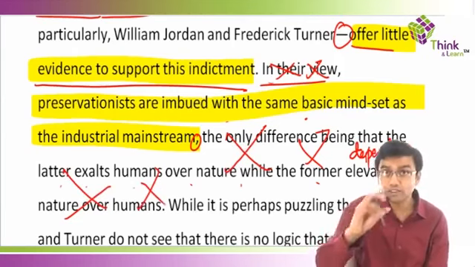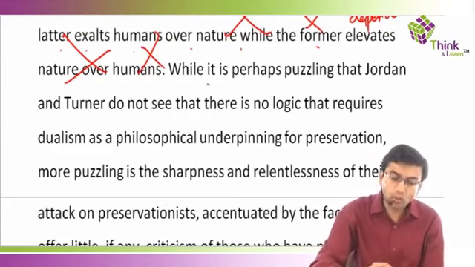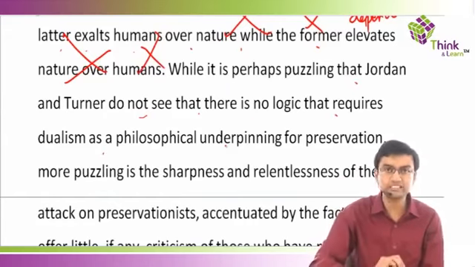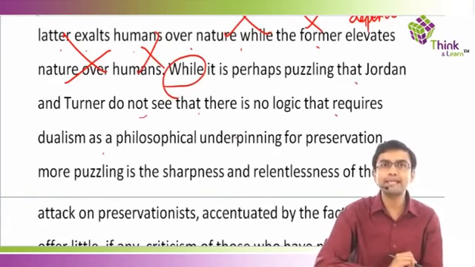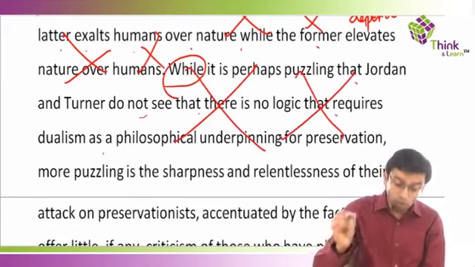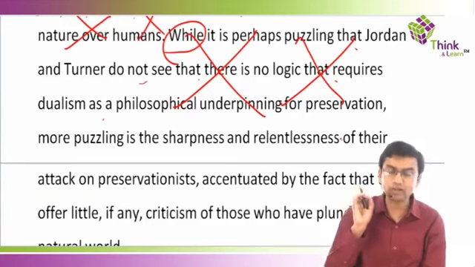Right, now let's apply this rule in the next sentence. Very simple. Look at the next sentence. "While it is perhaps puzzling that Jordan and Turner do not see that there is no logic that requires dualism as a philosophical underpinning for preservation." Clearly, it starts off with the word "while." It cannot be an independent clause. It has to be a dependent clause. Ignore this entire part.